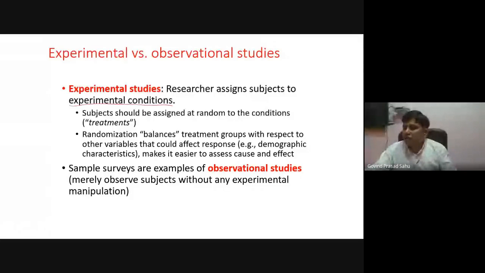Similarly, what is observational data? The simplest example of observational data is sample surveys. Here we only observe subjects without any experiment or manipulation. From the data collection point of view, in observational studies we are just observing as a mute spectator without interfering with the system.